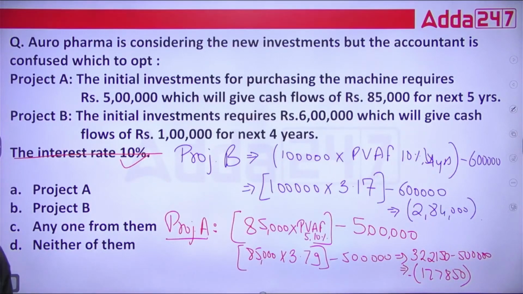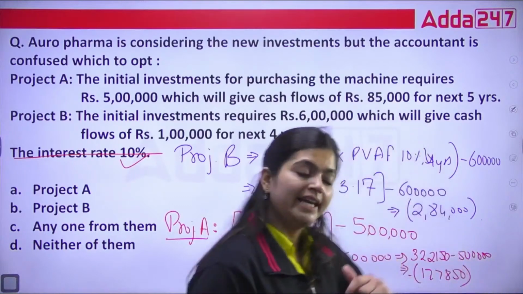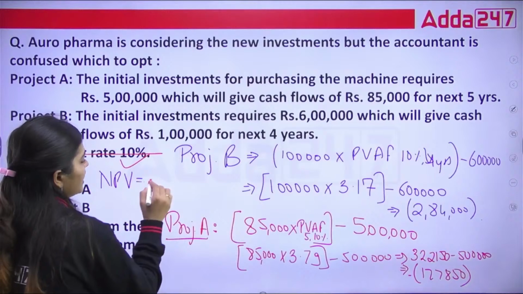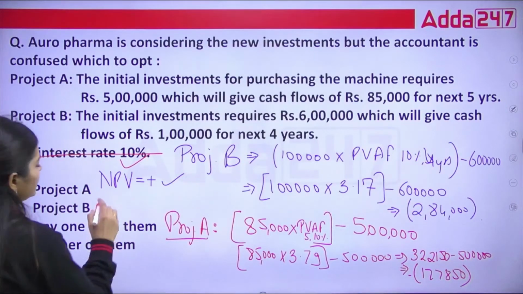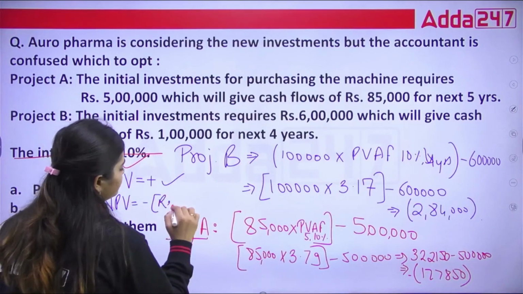So as a rational investor, what are you going to do? We say that whenever our NPV is positive, we select that one. But in case of a negative NPV, we reject.